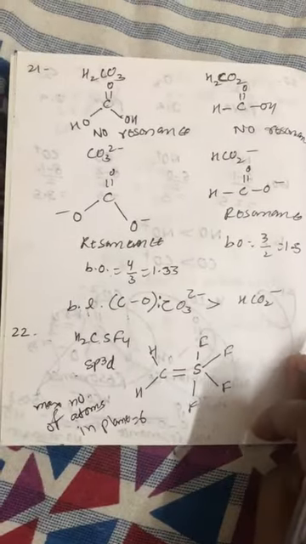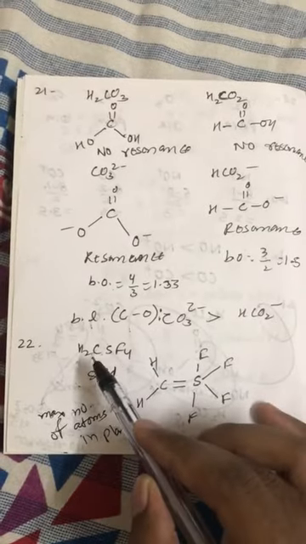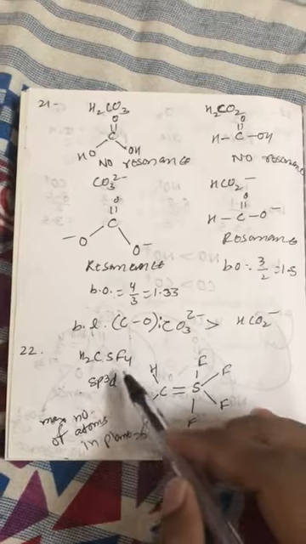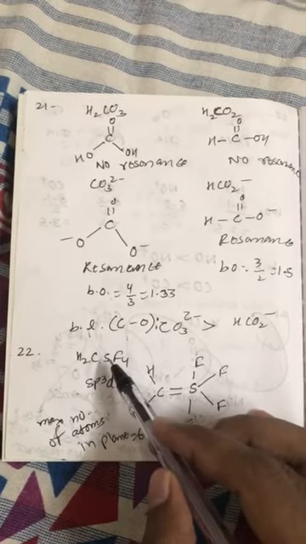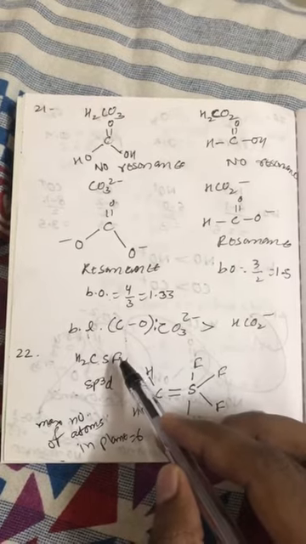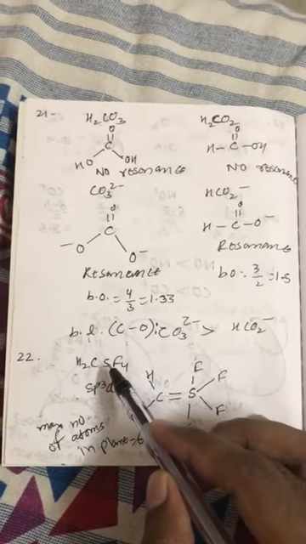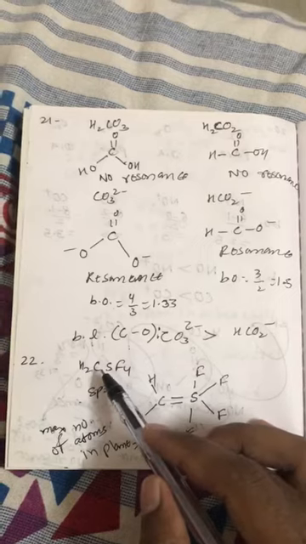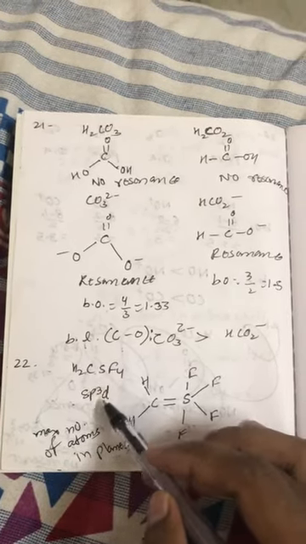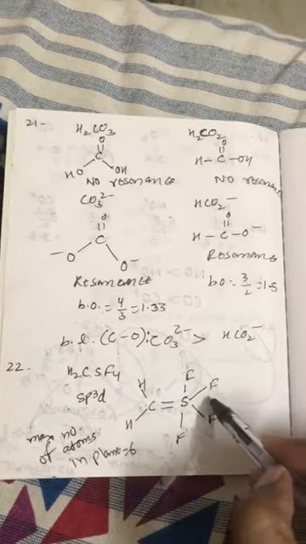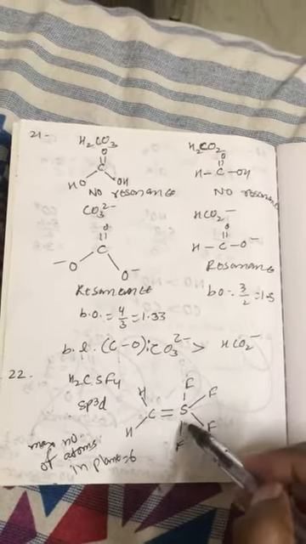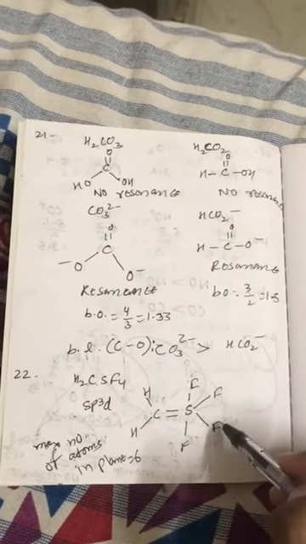Now question number 22. In H2CSF4, the hybridization will be sp3d. Why? Because sulfur has 6 valence electrons, out of which 4 will form sigma bonds with fluorine and 2 electrons will form a pi bond with carbon. So we will have 5 sigma bonds and 0 lone pair, that is sp3d. So this sulfur is the central atom. These 2 fluorine will be at axial position and these 2 fluorine will be at equatorial position.